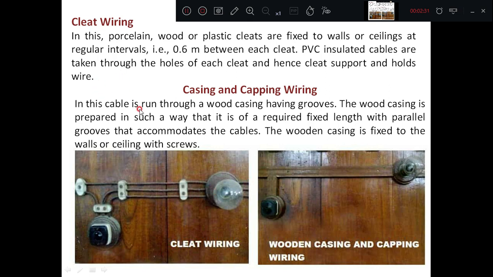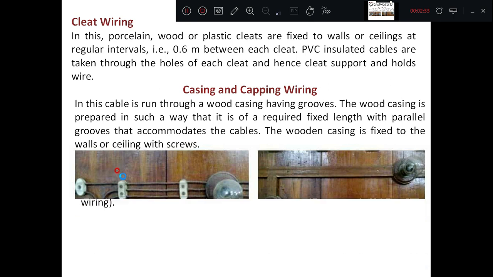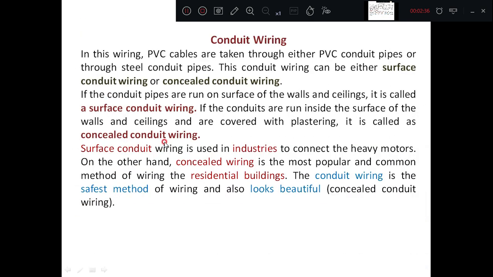Thereby the cleat wiring and casing and capping wiring is replaced by what we are calling nowadays conduit wiring. In this conduit wiring, the PVC cables are taken through either PVC conduits, that is what we are calling pipes, or through the steel conduit pipes. The conduit wiring can either be a surface conduit wiring or concealed conduit wiring. There are two conduit systems, either surface conduit wiring system or concealed conduit wiring system.